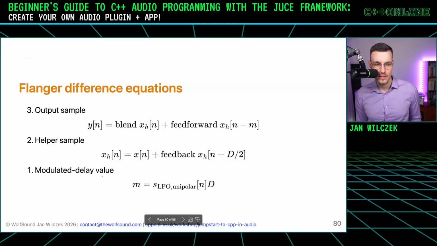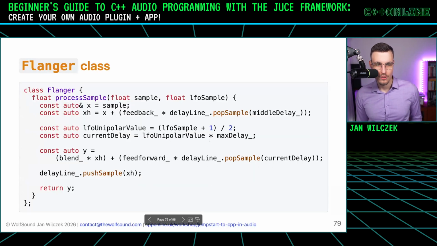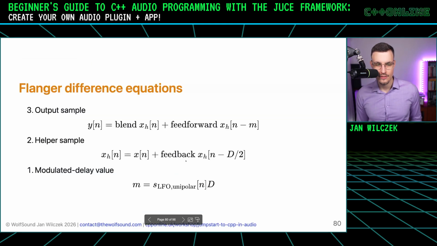So let's start with this one, modulated delay value. How can we do this? Well, we have the LFO sample here, and we calculate the unipolar value of it, and then multiply the length of the delay, the maximum delay, and so we get the current delay. This is our m.